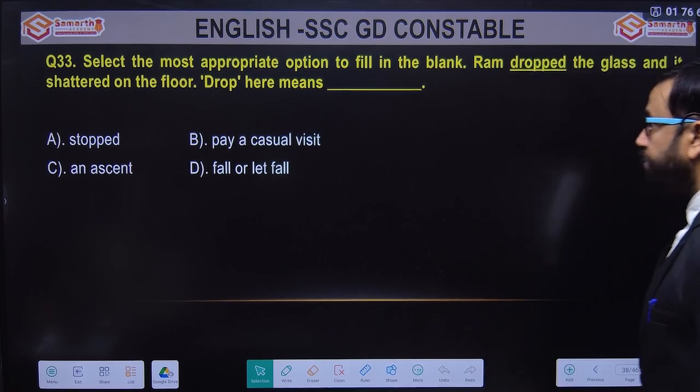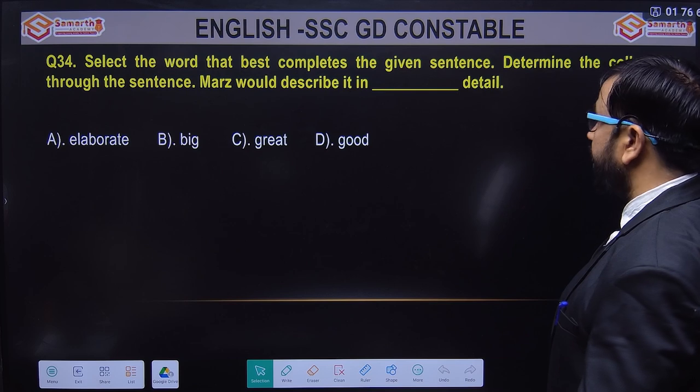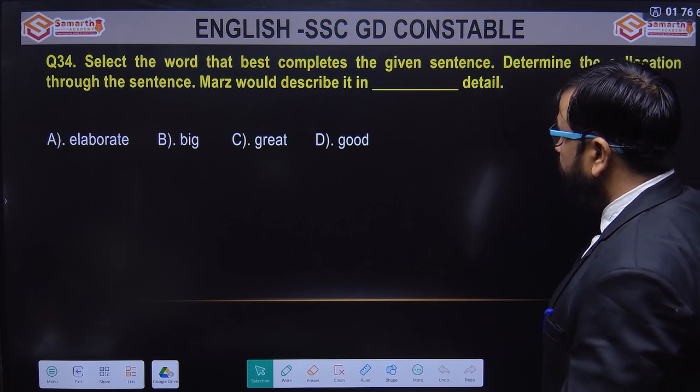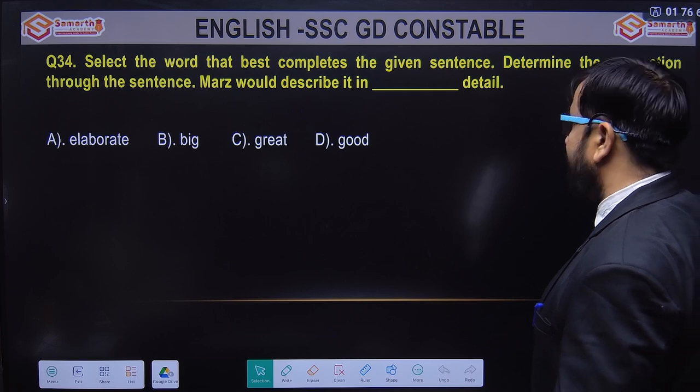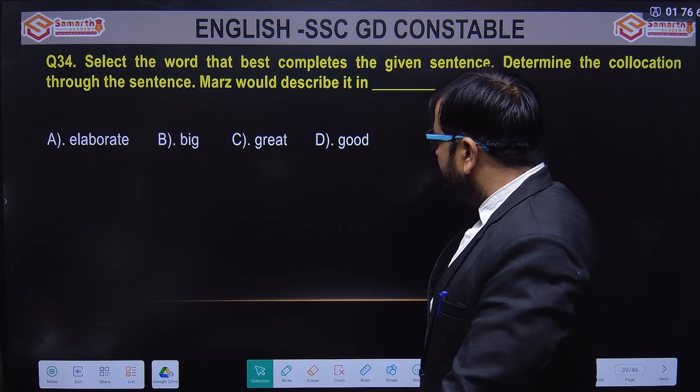Next one is: determine the collocation. Mars would describe it in dash detail. The options are elaborate, big, great, good.